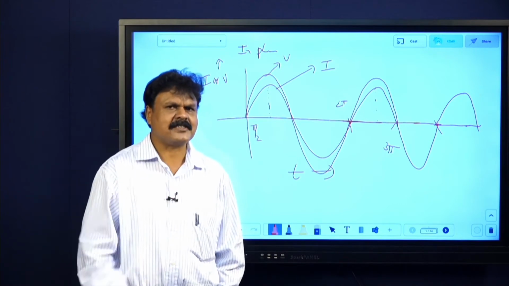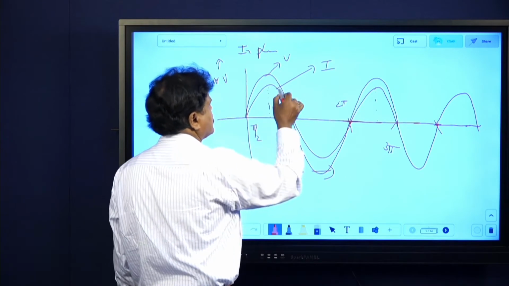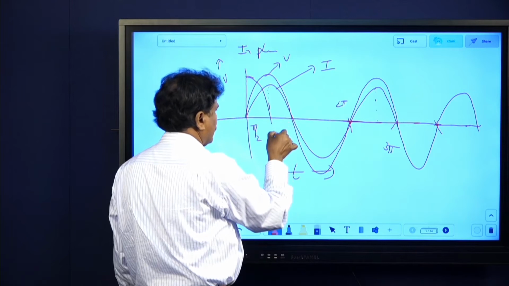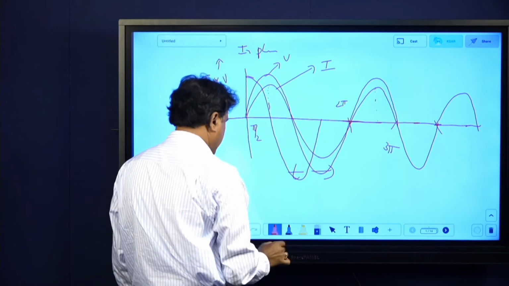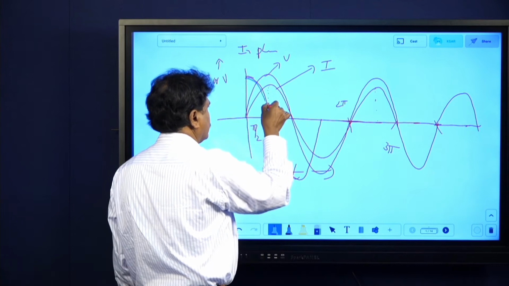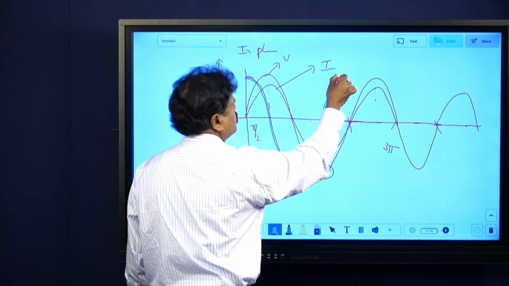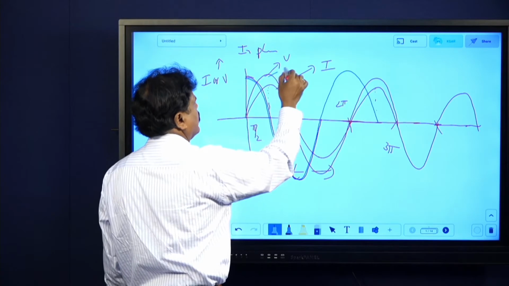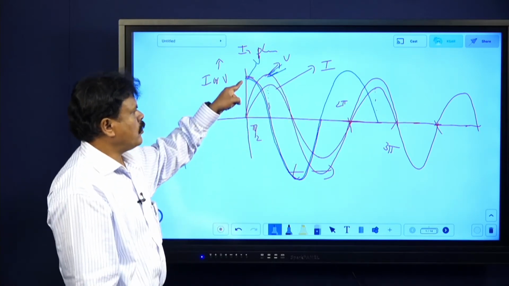What is out of phase condition? Out of phase means, especially in AC, it will be like this. Let me say this is I. V starts from here. It comes like this. Whatever might be the amplitude, don't worry. I will take different thing. Here there is a possibility of taking different pens. So I am writing. Forget about this V now. This is V now. When I is 0, V is maximum.